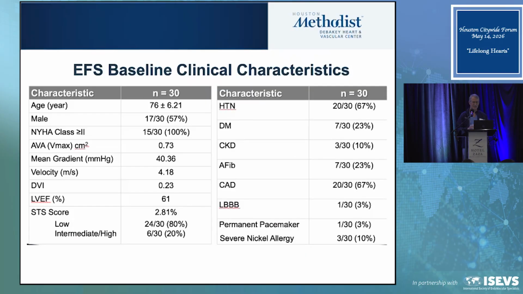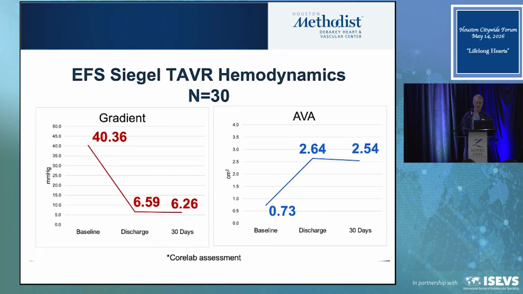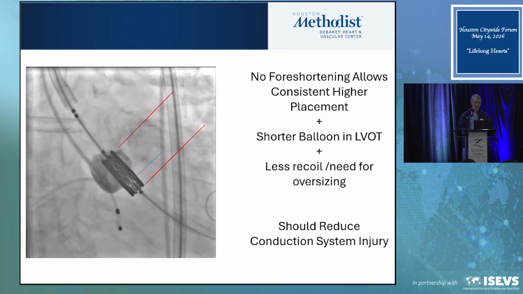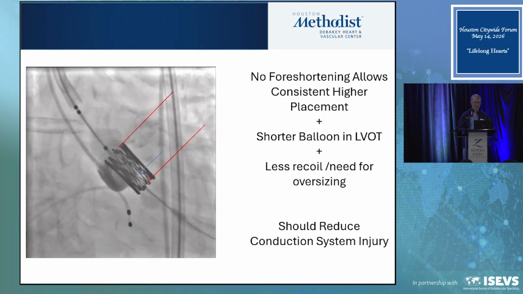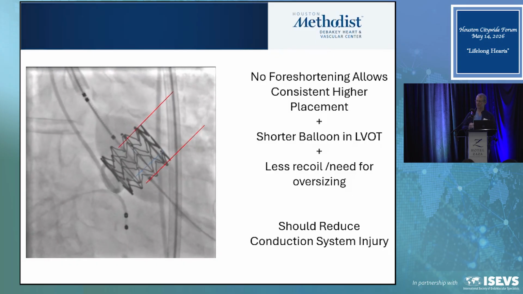They do have some EFS baseline stuff. The baseline EFS data was really very good. No mortality at 30 days, no stroke at 30 days, very low pacemaker rate. Interesting hemodynamics. For this balloon expandable valve, the hemodynamics seem to be matching that of self-expanding valves. And what's interesting, when you watch these things expand, it will not shorten at all. It goes straight out because of the design of the valve. So you have a very, very strong valve.